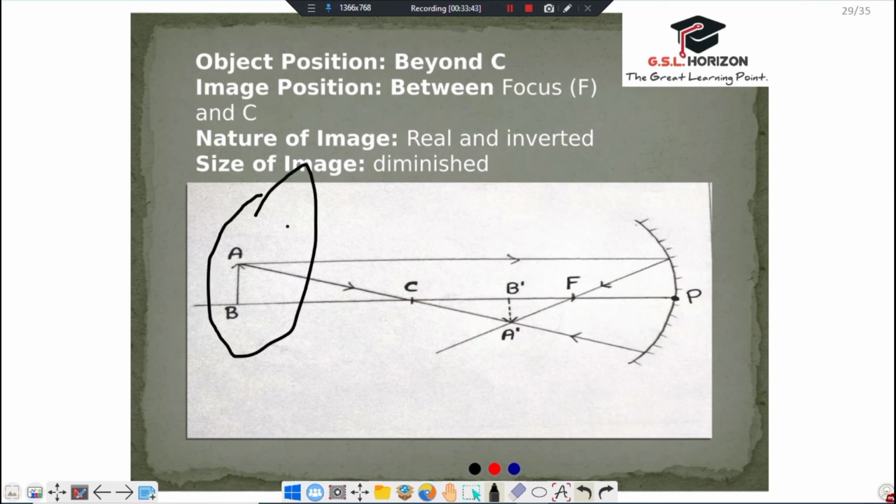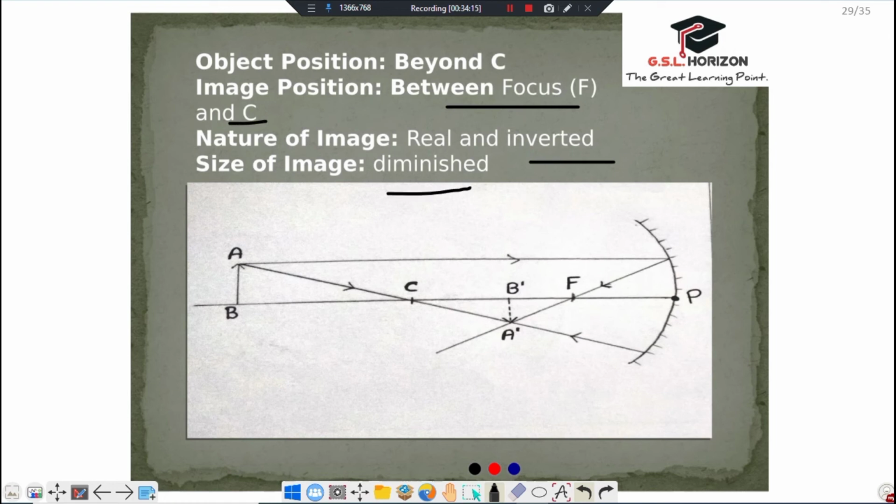Next, when the object position is beyond C, means 1, then the image is formed on 2, as I revealed in our secret tricks, so you can use these tricks carefully in your examination. In this condition, the image is formed between focus and center of curvature. Nature of image is real and inverted, and the size of the image is diminished, means smaller than the object size.